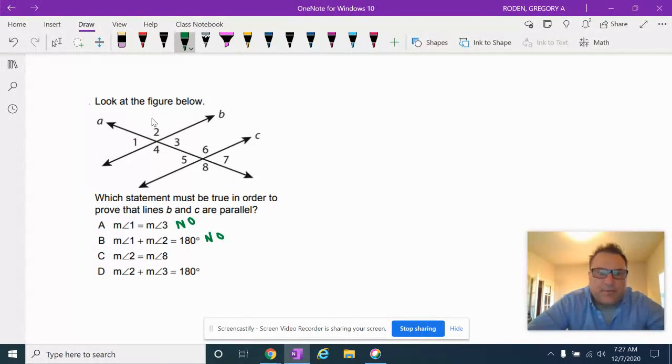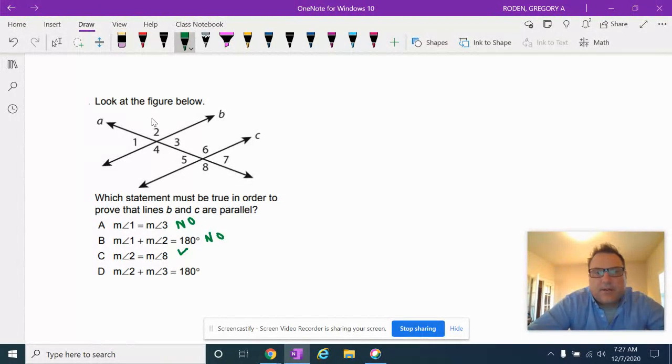The measure of angle 2 equals the measure of angle 8. Well, if they are, that would mean that alternate exterior angles are equal, right? So I think this one would be good. And let's see, measure of angle 2 plus angle 3 equals 180.